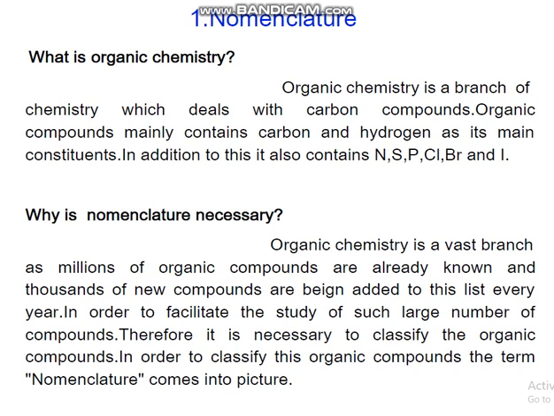Why is organic nomenclature, IUPAC nomenclature, necessary in organic chemistry? Organic chemistry is a vast branch, as millions of organic compounds are already known and thousands of new compounds are being added to this list every year. In order to facilitate the study of such a large number of compounds, it is necessary to classify them. And in order to classify these organic compounds, the term nomenclature comes into the picture.